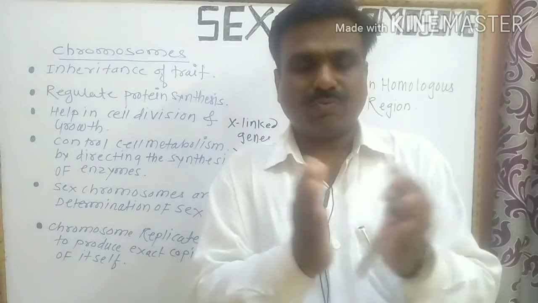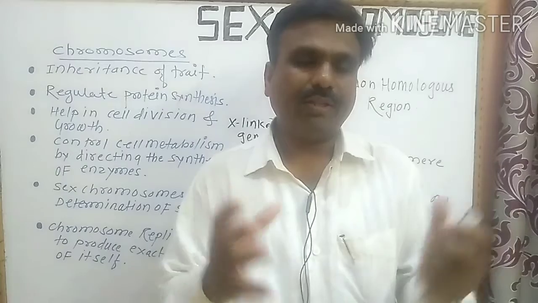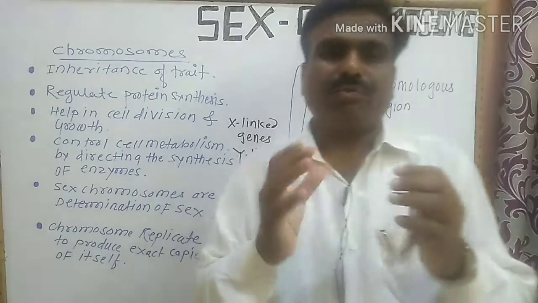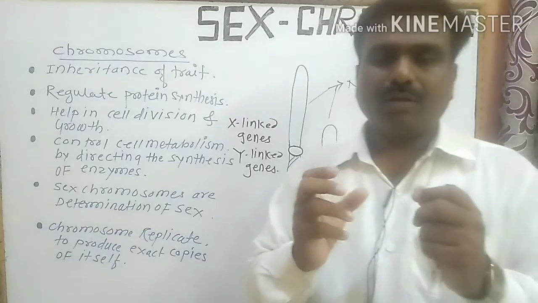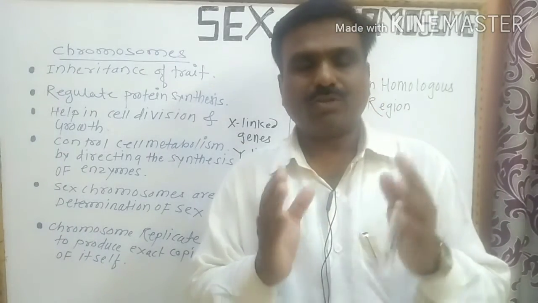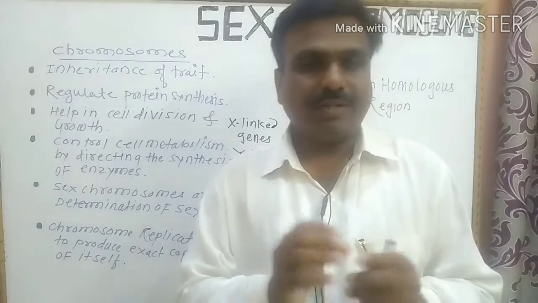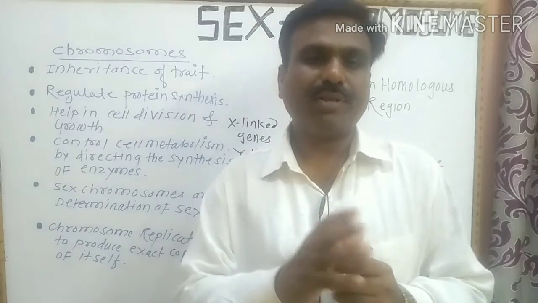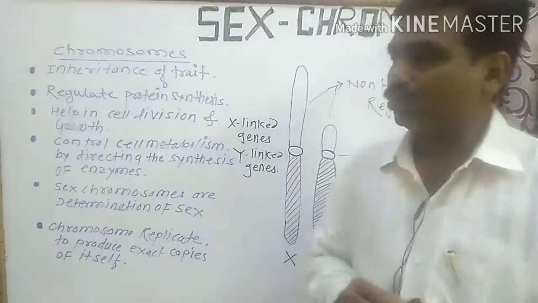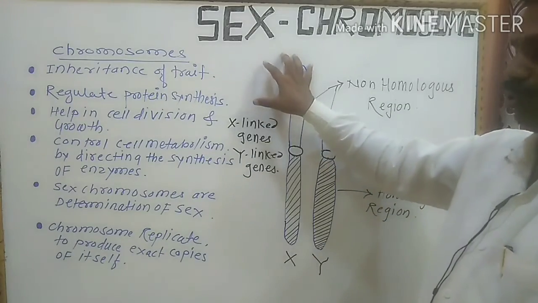Body characters are controlled by autosomes and sex chromosomes: 22 pairs of autosomes and one pair of sex chromosomes. So that was the detailed discussion about the sex chromosome.